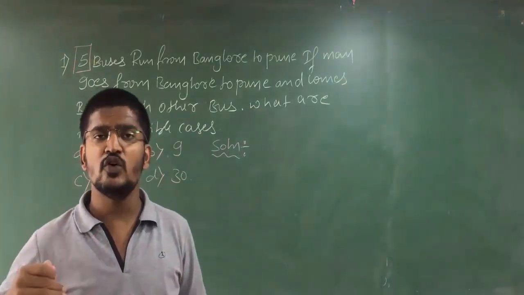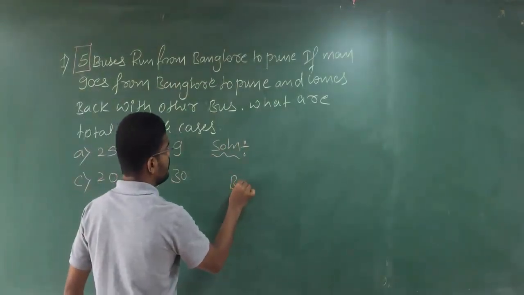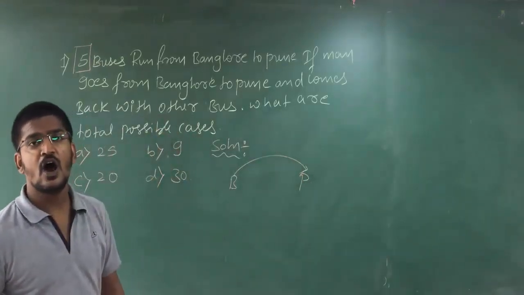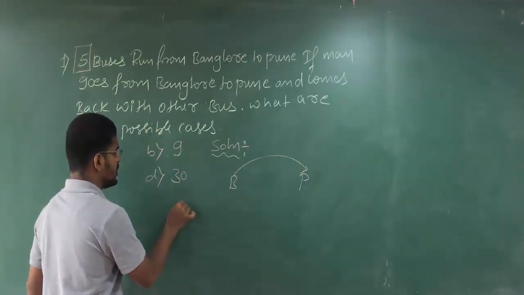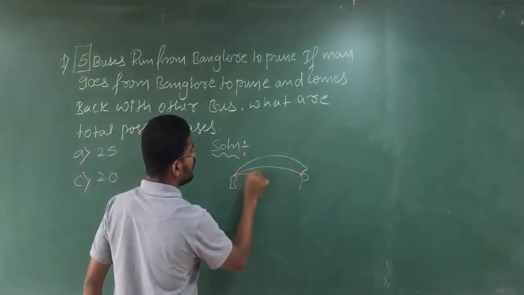Clear? He goes from Bengaluru to Pune. That means he goes from B to P, that is Bengaluru to Pune, with 1 bus. Out of how many? 5. That means he has 5 choices to go to Pune.